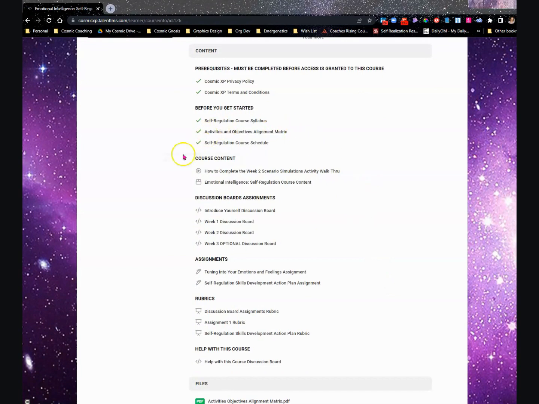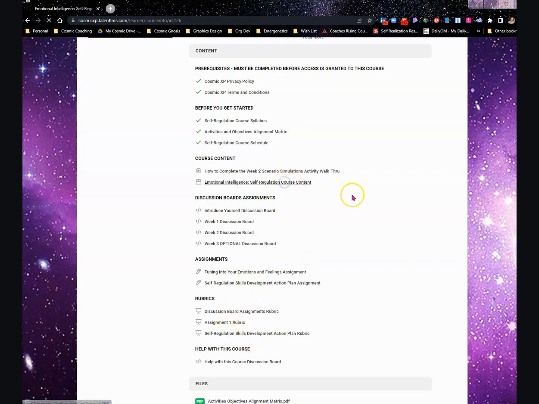Now that you've become familiar with what is in the course content area, let's enter the course content itself, which is located in this file, the Emotional Intelligence Self-Regulation course content. It is a large file with all of the course learning materials in it. Plus, it will link you back to this course room for various discussion boards, assignments, rubrics, etc. Let's go there now.